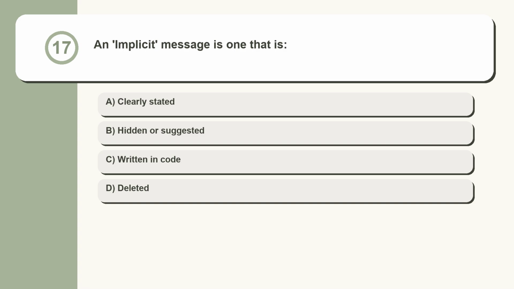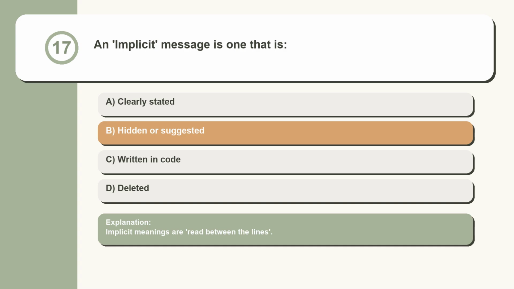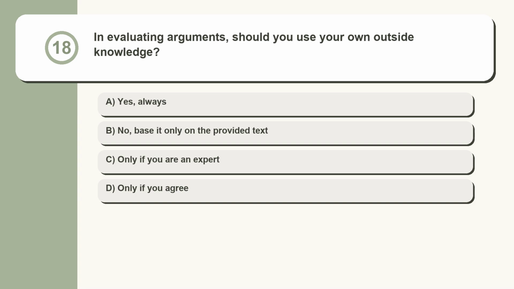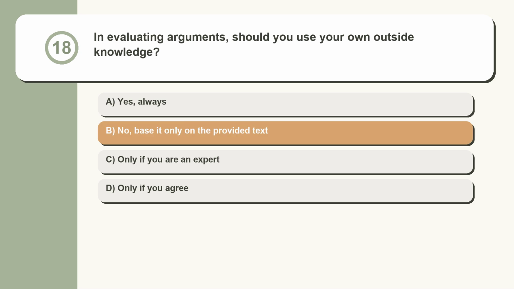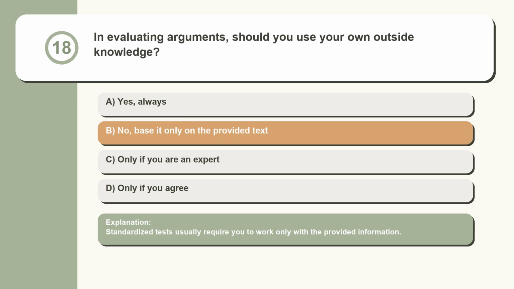Question 17. An implicit message is one that is clearly stated, hidden or suggested, written in code, deleted. Implicit meanings are read between the lines. Question 18. In evaluating arguments, should you use your own outside knowledge? Yes, always. No, base it only on the provided text. Only if you are an expert. Only if you agree. Standardized tests usually require you to work only with the provided information.